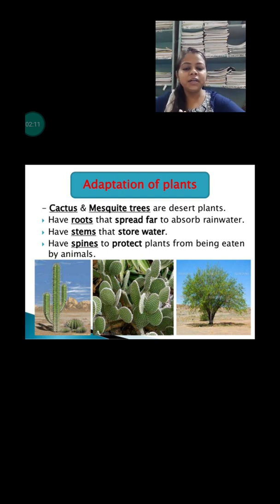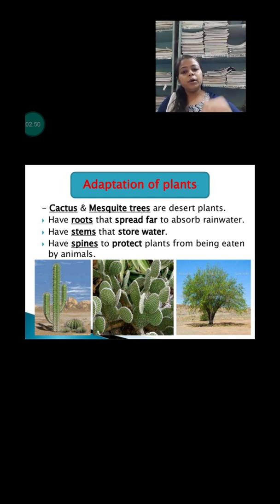You all know that desert is an area which is very hot, and very little water is found there. Okay, so whatever plant is growing in that type of area, first of all, their roots are very long and widespread, so that they can go deep into the ground and absorb the water. Okay, second thing, they have spines in place of leaves. Why? Because due to spines, their surface area is reduced and they are capable of storing the water. The water will not escape if they have the spines.